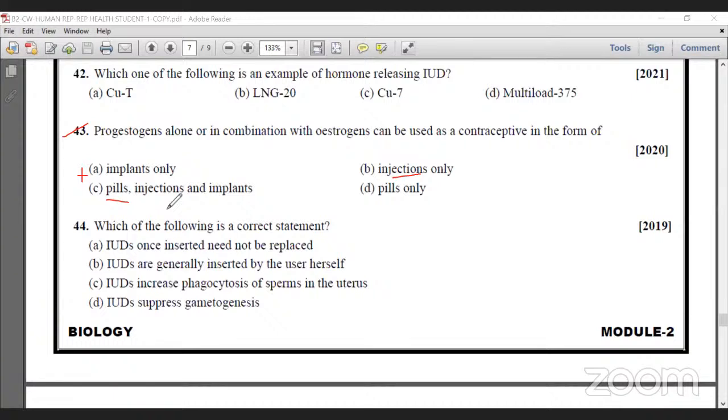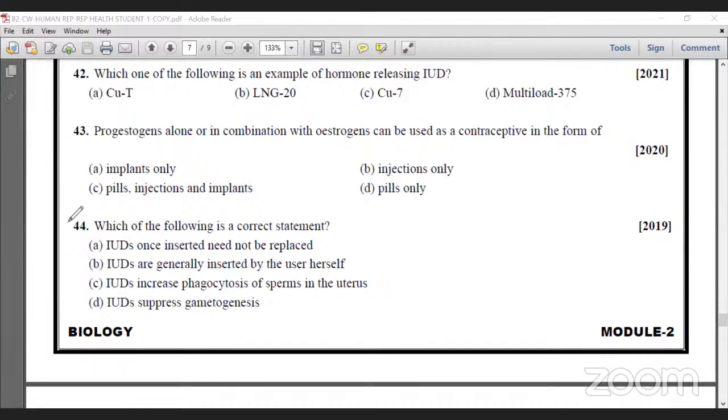But here, pills, injection, and implants. That's why option C is correct. These three control pregnancy by releasing hormones. Among pills, one is Saheli, a once-a-week pill developed by CDRI, the Central Drug Research Institute of Lucknow. This pill contains a synthetic hormone, and that hormone avoids ovulation.